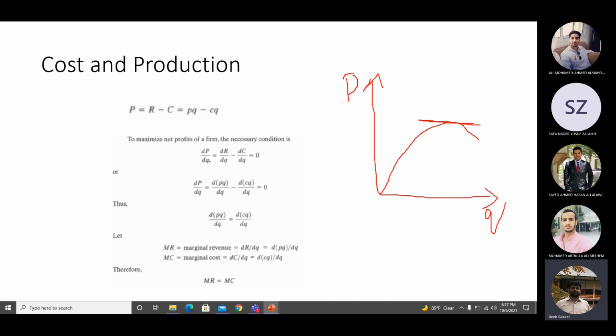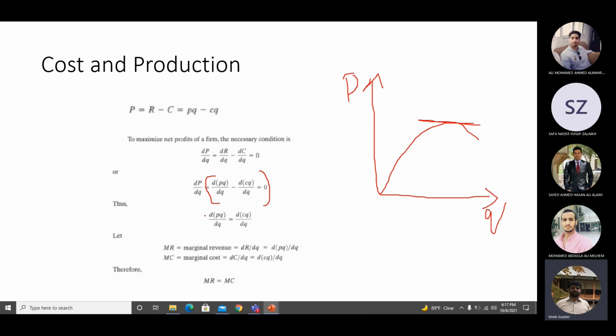So P, we said, is R minus C. So dP/dQ will be the derivative of the equation of R with respect to Q, minus the derivative of the equation of C with respect to Q. Or you can change it into this, because R equals P into Q and C equals C into Q. So by doing this, you take one thing on the left hand side, the other on the right hand side.